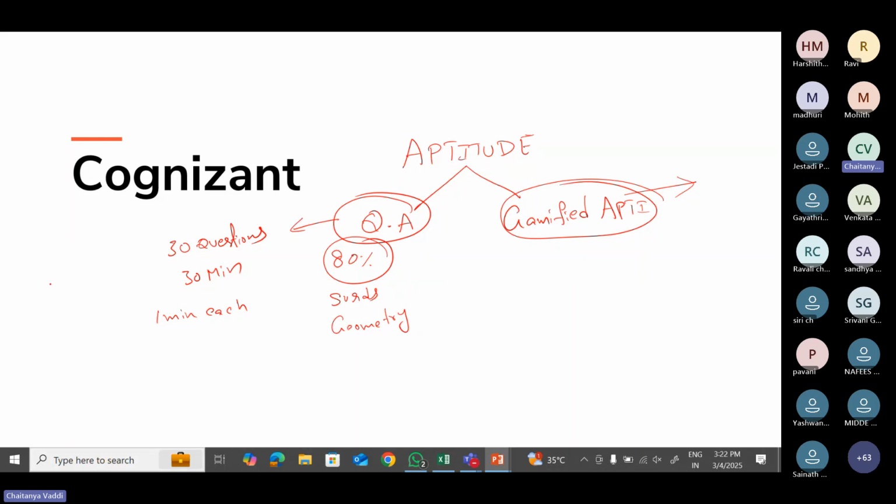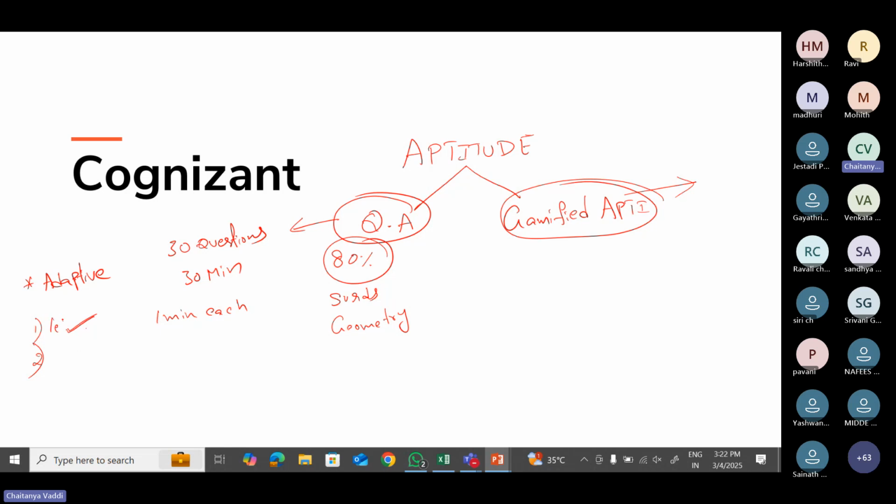One important point you should understand is that it is an adaptive test. What exactly does adaptive mean? Let's say I'm starting with the first question, and I assume I answered it correctly. Then I will get a second question, a little more difficult than this.